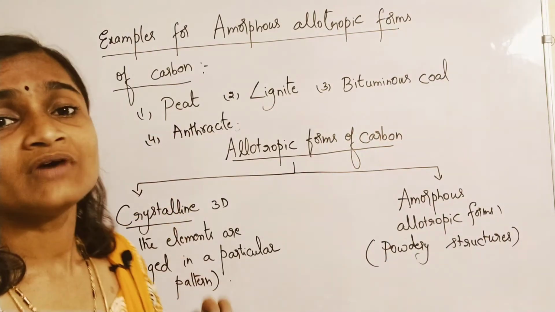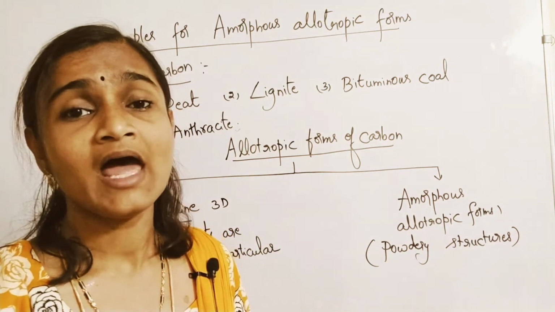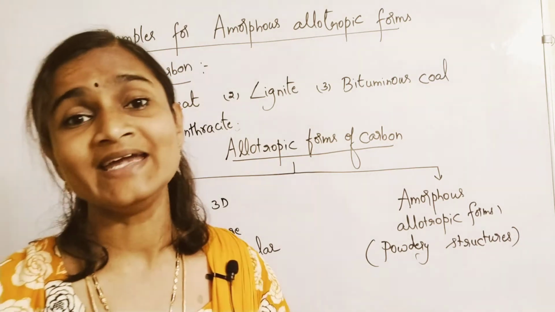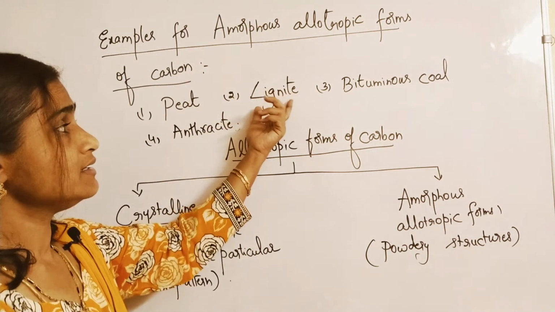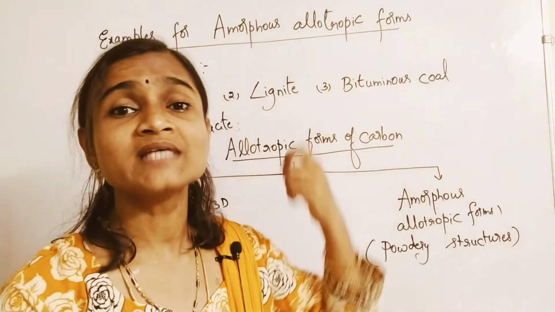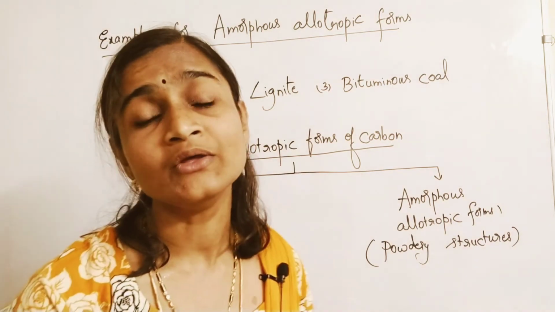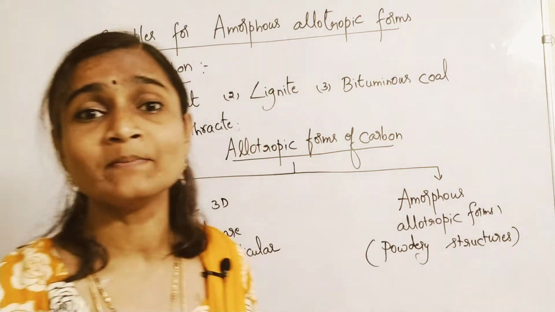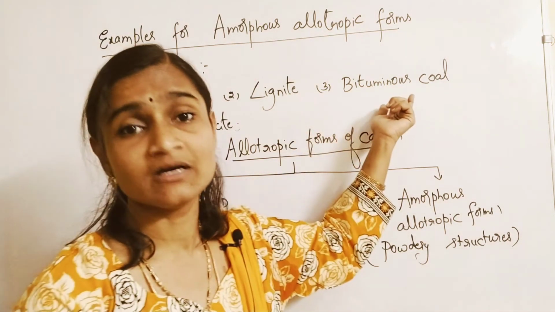Peat consists of less amount of carbon, only 60% of carbon is present in that, and in olden days they used to use this peat for lighting of objects, as a fuel. Same like that, 60 to 70% of carbon is present in lignite. And bituminous coal, you might have studied about this in class 8. One of the allotropic forms, best fuel.